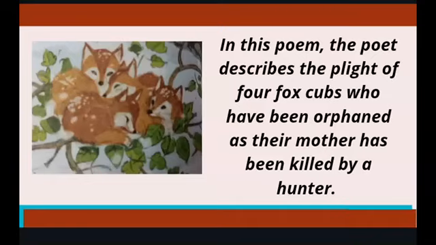Okay, now here the poet is describing the condition of four little fox cubs. Cubs means young ones of an animal. So here there are four young ones of the fox. The mother fox has been killed by a hunter, and so the four fox cubs are now orphaned. Orphaned means without a parent. So they are helpless, and so the poet feels very sorry for them and he is trying to protect them.